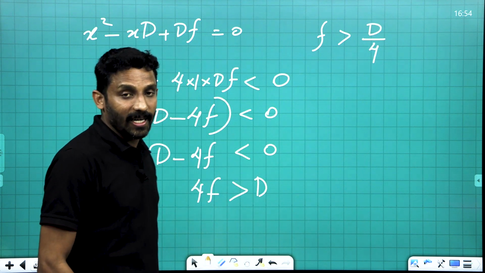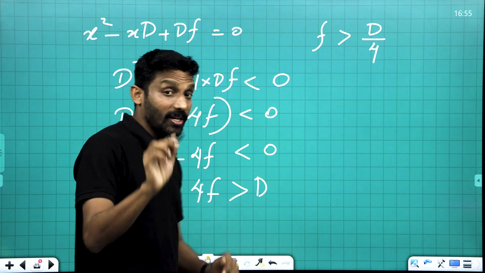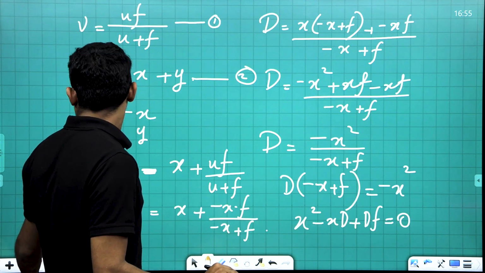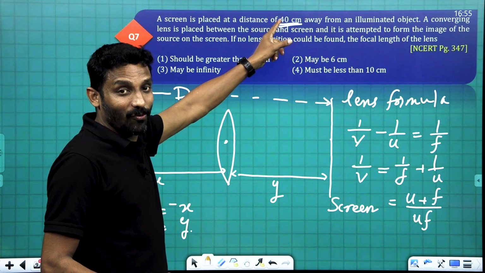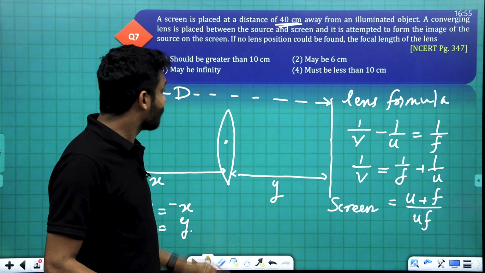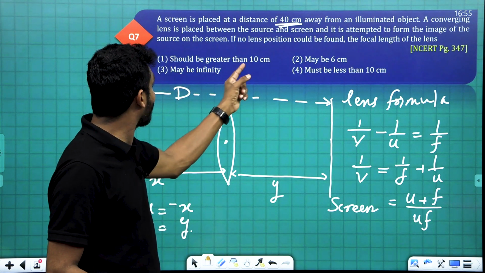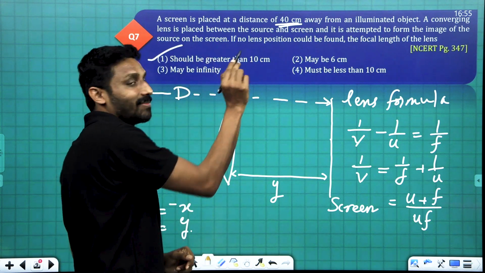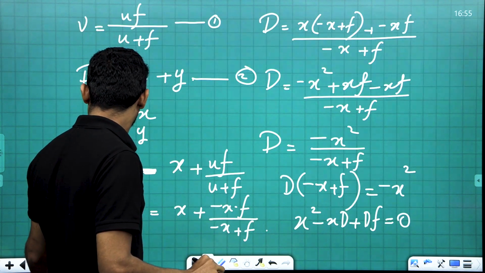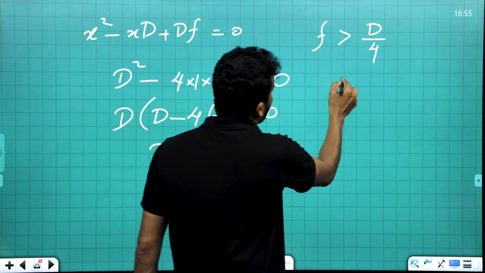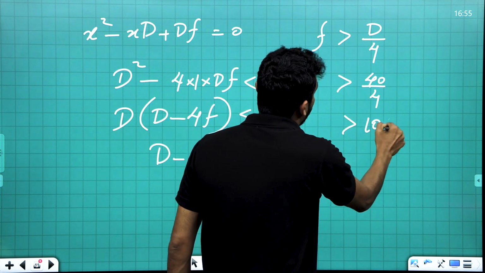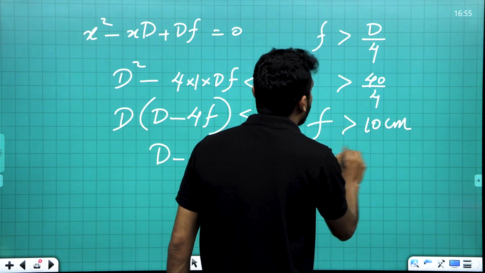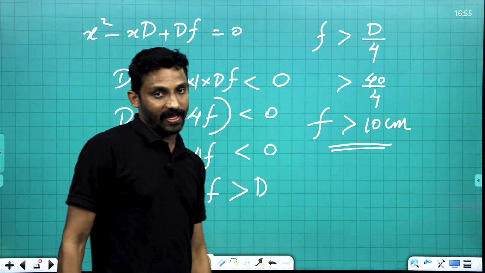Focal length is greater than d by 4. And d is given in the question as 40 centimeter. 40 by 4 is 10. Look into the answer, it should be greater than 10 centimeter. The answer of the question is that one. Clear? Greater than 40 by 4, that is greater than 10 centimeter. The focal length should be greater than 10 centimeter.